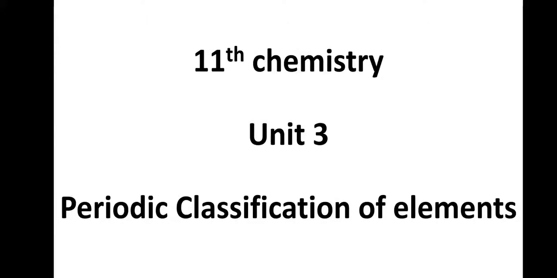Now we are going to talk about Unit 3, Periodic Classification of Elements. There are millions of chemical compounds existing in nature with different composition and properties, formed from less than 100 naturally occurring elements.